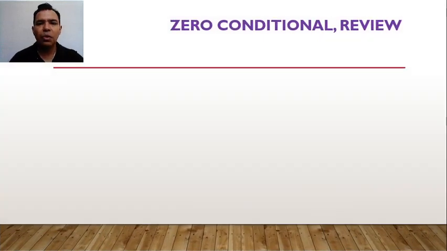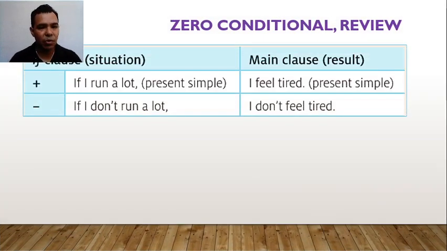But let's start with the zero conditional review. And remember, this is a review because it's supposed you covered this topic in a previous module. Okay? But let's start. What is the zero conditional? The zero conditional is that one that we use to state rules. For example, if I run a lot, I feel tired. That's a real cause and consequence, or cause and effect. So both sentences are in present simple. I use the zero conditional to say what is 100% sure or real.